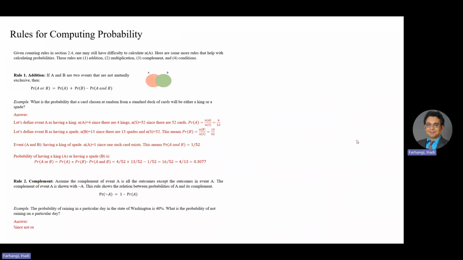Okay, here's the answer. Not raining is the complement of raining. Then one can write probability of not raining is equal to 1 minus probability of raining. I have probability of raining, which is 0.4. So 1 minus 0.4 is equal to 0.6 or 60%.